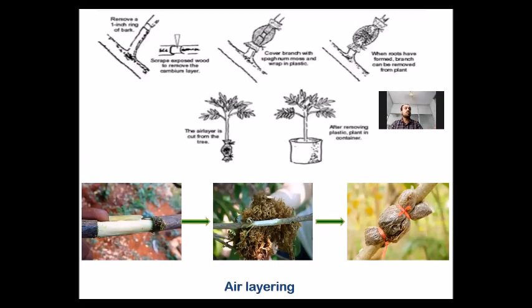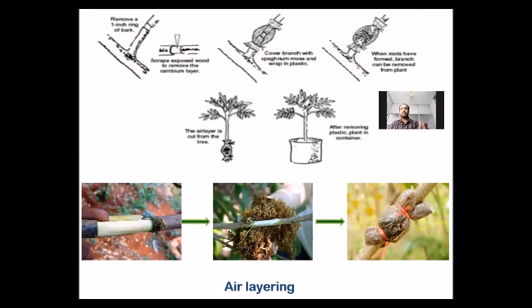After some days, when the new growth has emerged, the sphagnum moss and polythene can be removed, and this portion can be separated from the plant and planted at a new place. It will develop into a new plant.